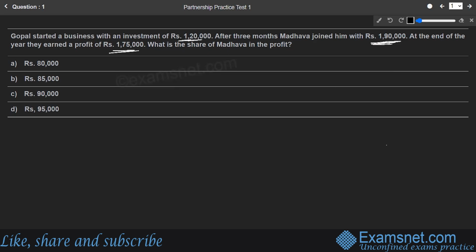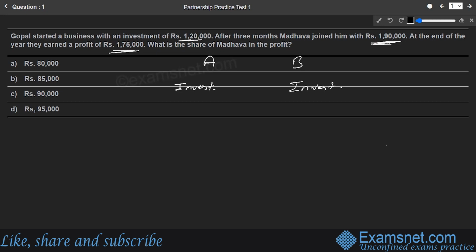Okay, so we are dealing with partnership type of problems. What is the basic concept of partnership? Suppose there are two partners who enter into a partnership of a business. Let's say the two partners are A and B. Whenever they enter into a partnership, they invest their money into it. So there will be an investment of A, and at the same time there will be an investment of B in the business.